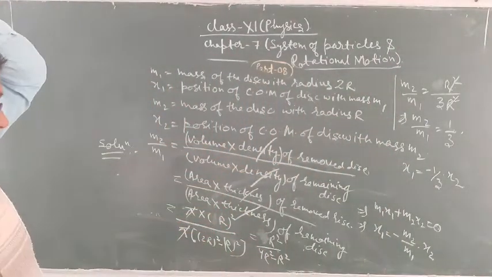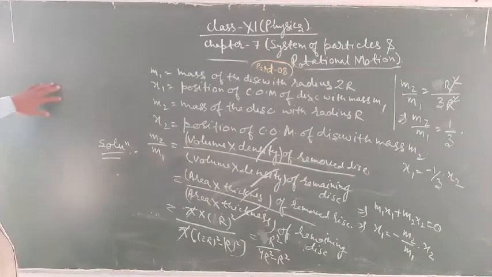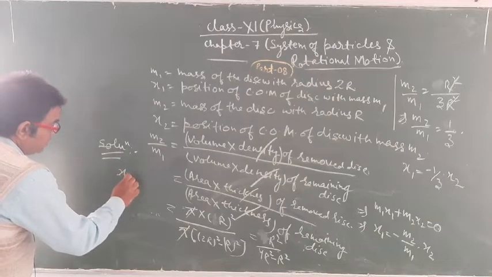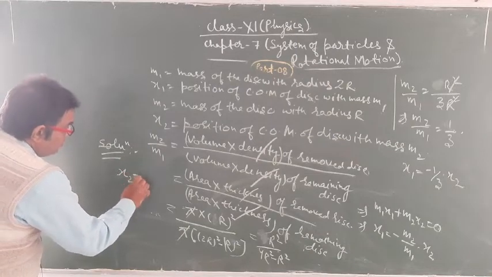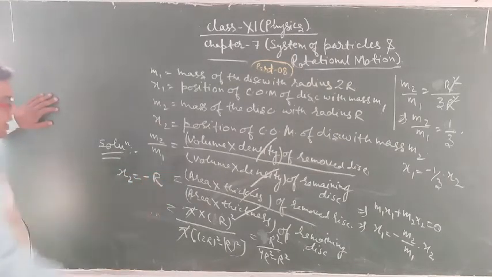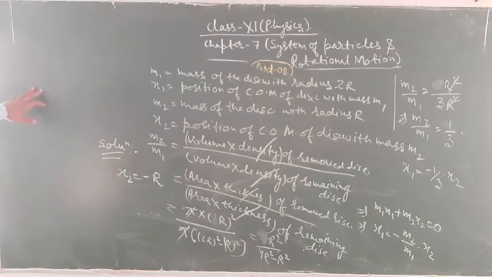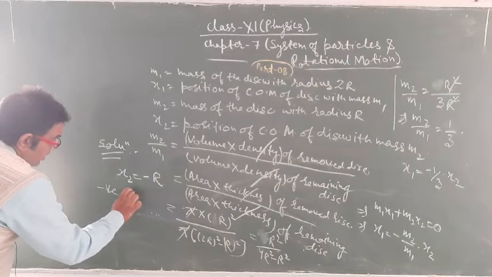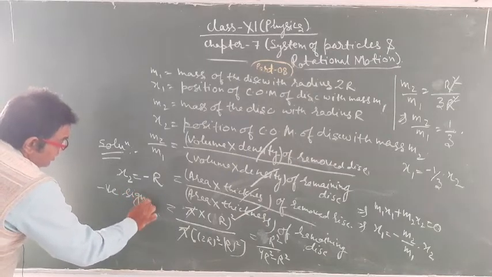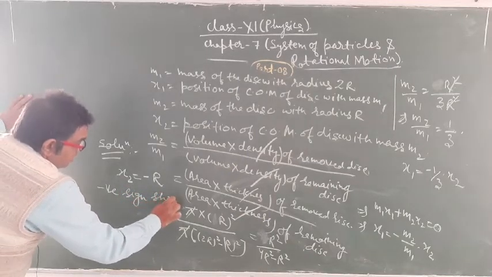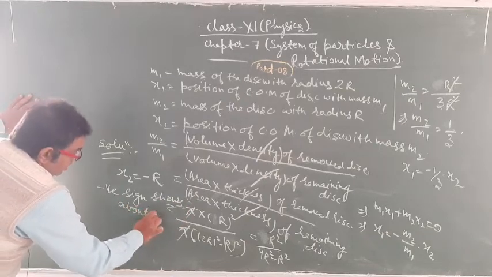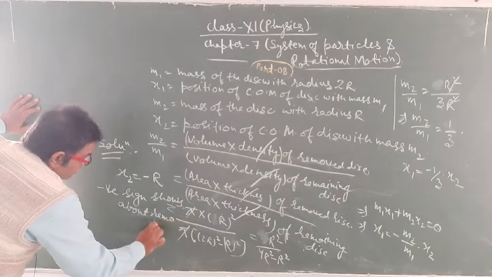So as you know, x2 is equal to minus r, and the negative sign shows the removed part.